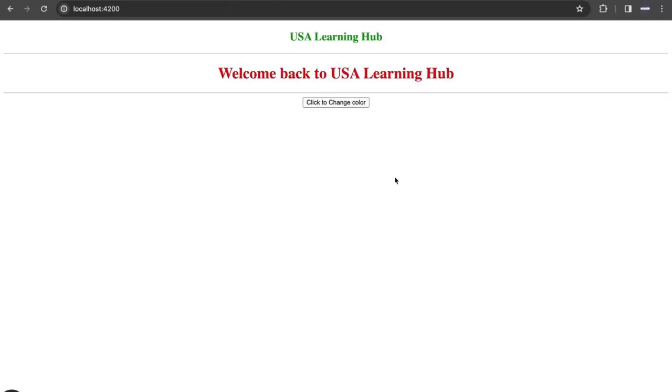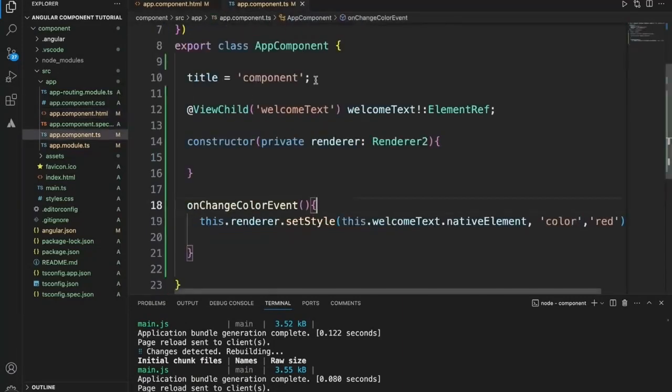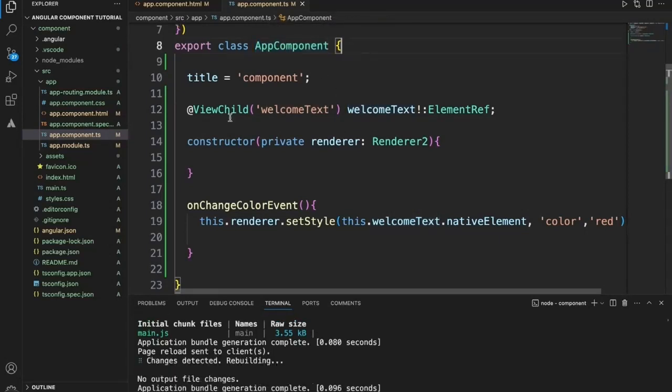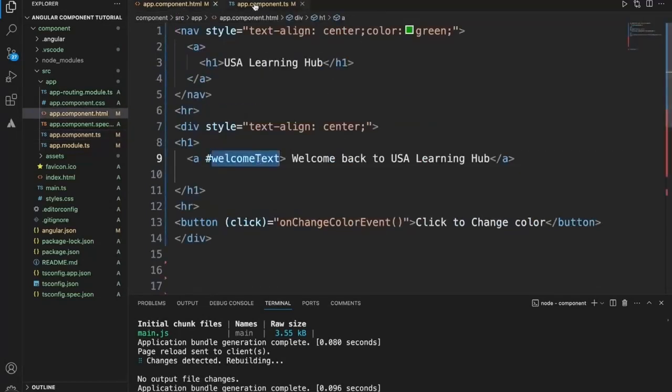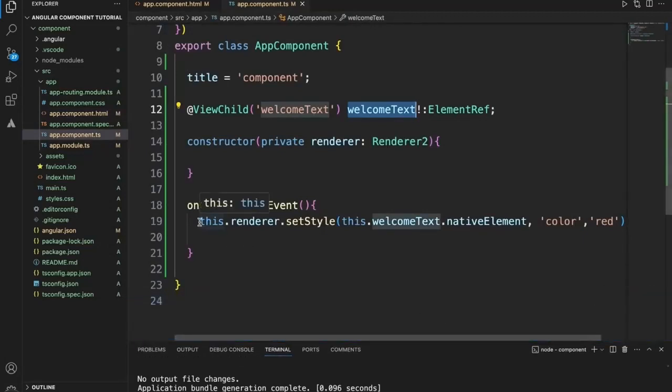See, now the "welcome back to US Learning Hub" color changed to red, because within the parent component, which is app component, I'm able to get hold of this particular text by using ViewChild. Why is it ViewChild? Because it is part of the app component and it is under app component, so this will become a child to this particular app component. That's why I'm able to get hold of it by using ViewChild on that particular text ID, the ID that I used here, and I'm able to set color for this text.